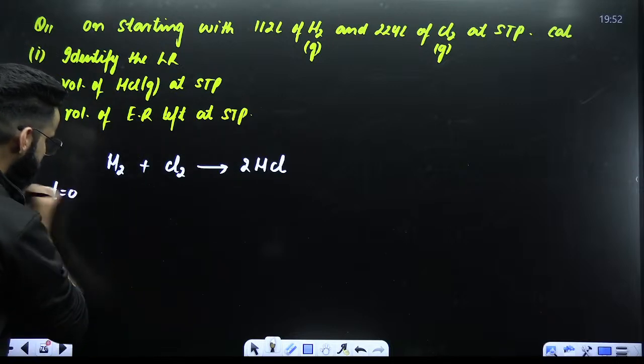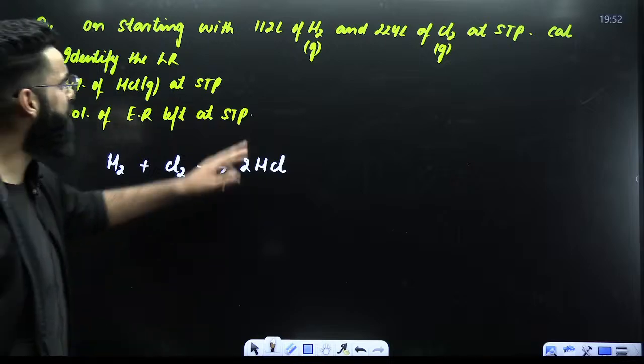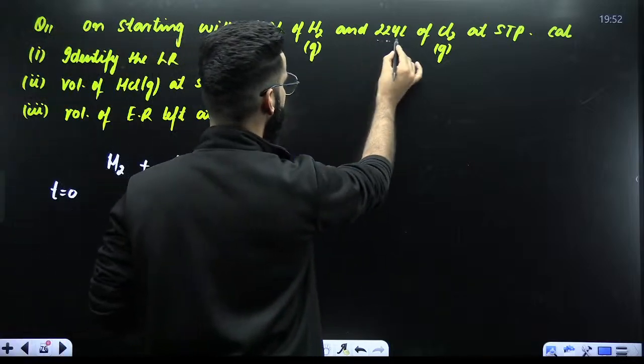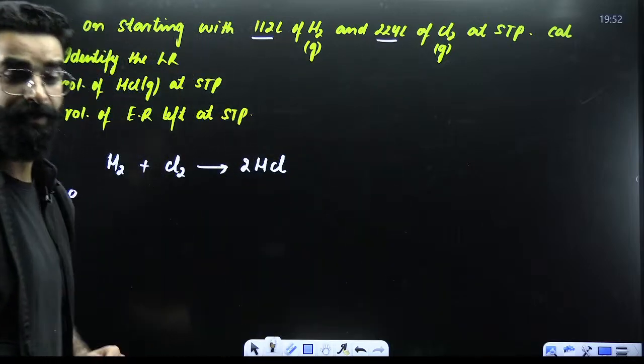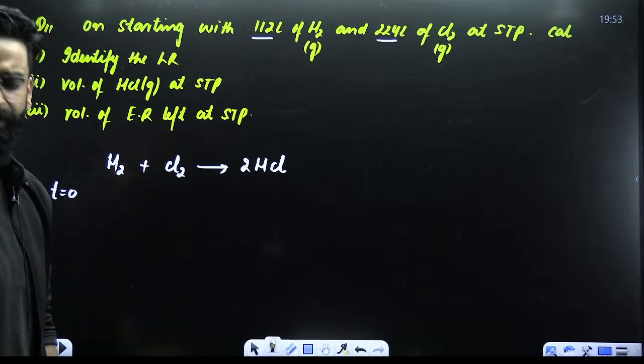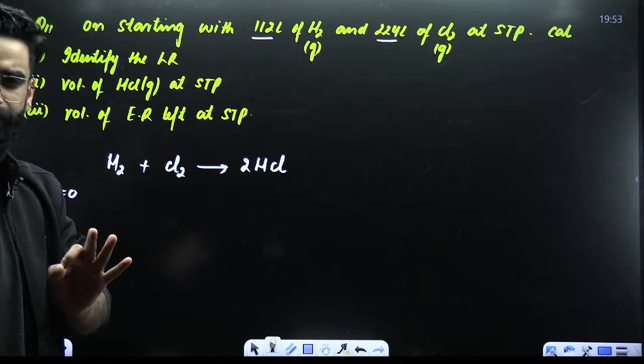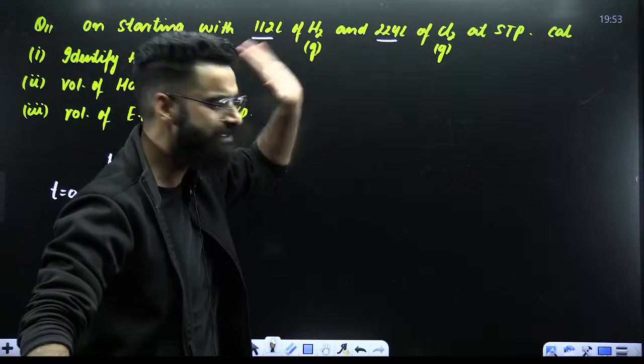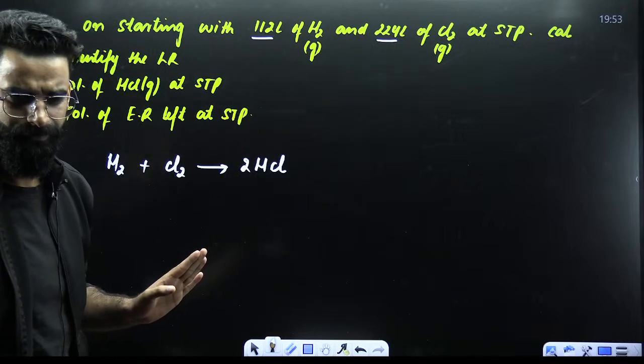Now at time t equal to 0, what am I given with? I'm given with the volume of the reactants. But do we start with the volume? We do not start with the volume. We start with the moles. So convert these given quantities into moles first.